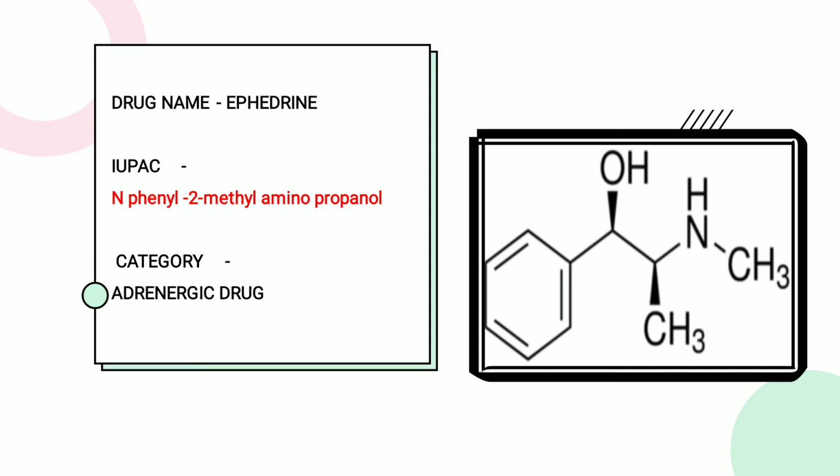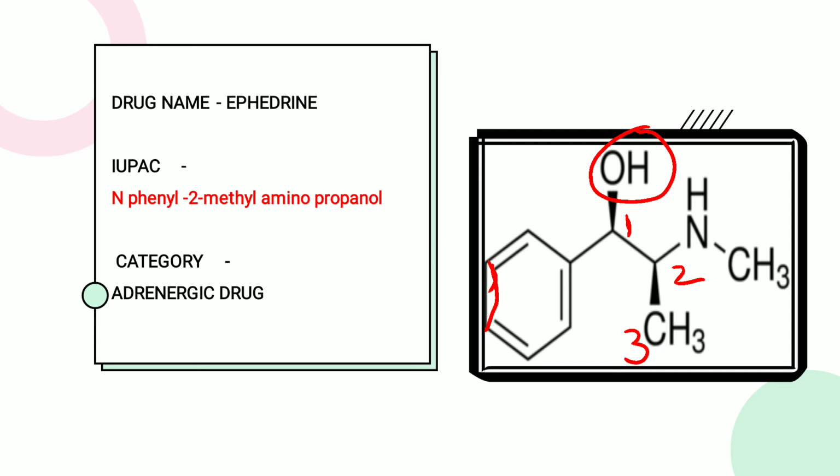Ephedrine is a non-catechol nucleus, so there is not any 3,4-dihydroxyphenyl, only a phenyl group is there. So there is a bond between this. The bond will be drawn with a square bracket. So there is a phenyl ring, and again there is an alcohol group. So the parent nucleus is again alcohol. So which alcohol? We number it. Here the chain has a carbon first, then second, and this carbon is the third. So 1, 2 and 3.